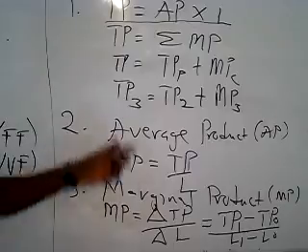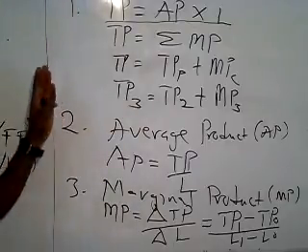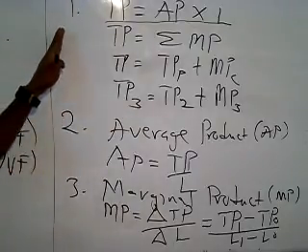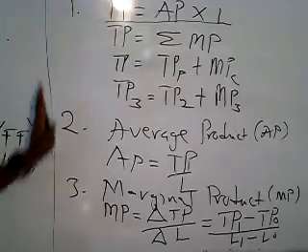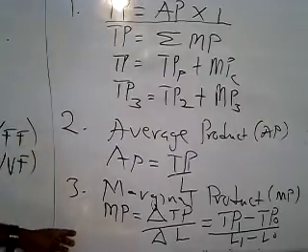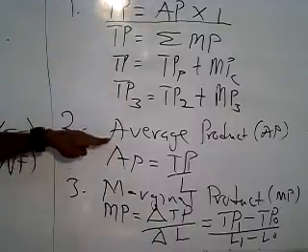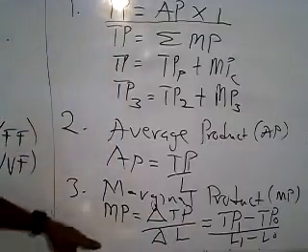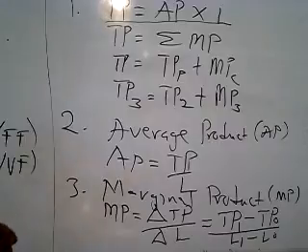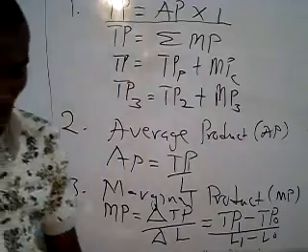Okay, so with these formulas, we are going to take one example and see how they are calculated, and then we will get to know how the total product will be increasing, how the average product will be increasing, marginal product will be increasing. Now let's take a try question.